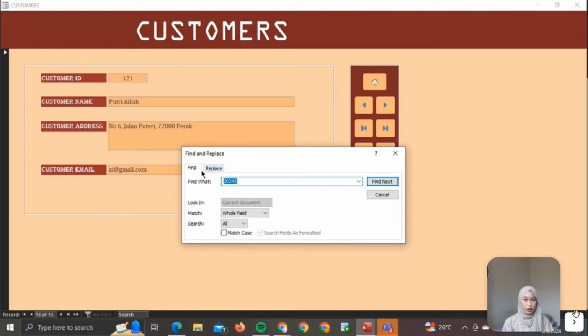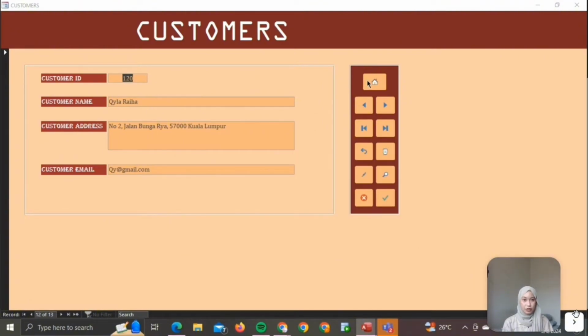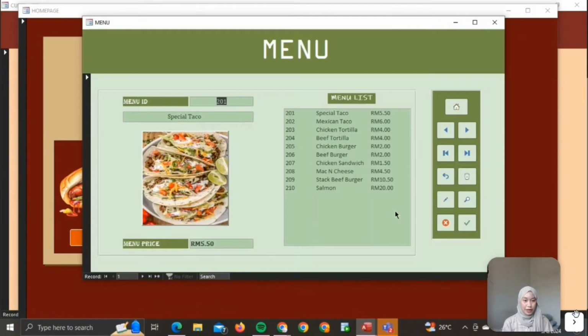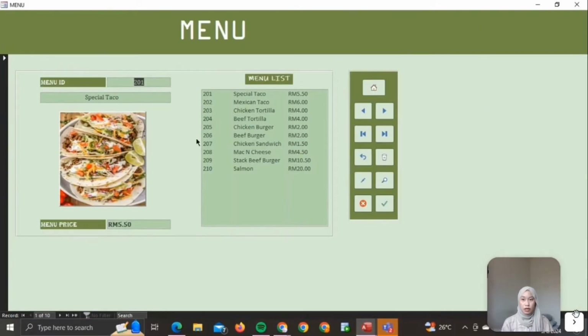We also have the find record, so we can find the ID, which is 120. Let's try to find it. See, so now we're going to open the menu form. So for the menu form, there is the menu ID, menu name, the picture, and also the price. So that is all of the menu list.